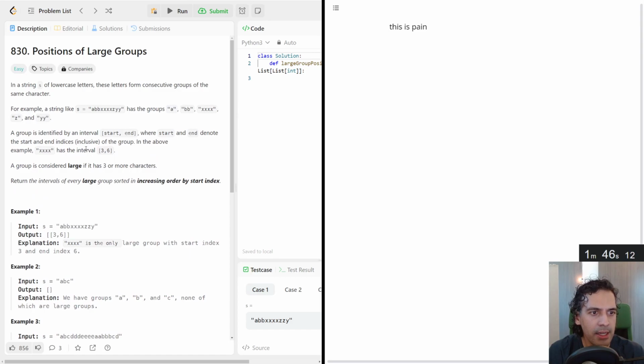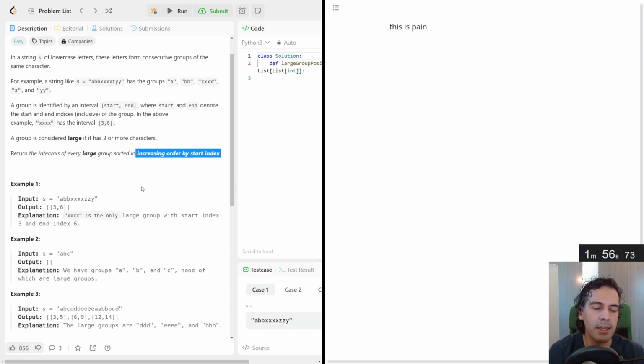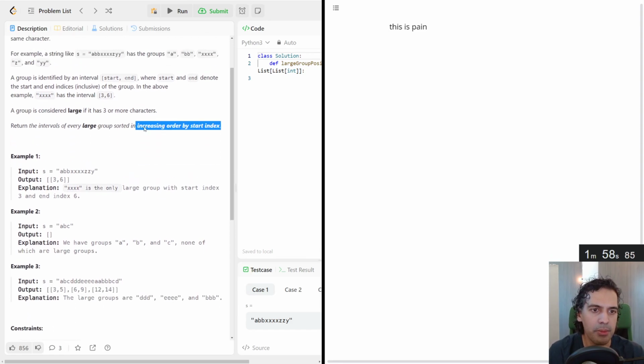And it did say sorted in increasing order by start index. Okay, not sorted by the character. That's good to see. Otherwise, we'd have to keep track of the groups. Instead, it's just by the start index of the group. So this is great. I think what this means is, let's see.